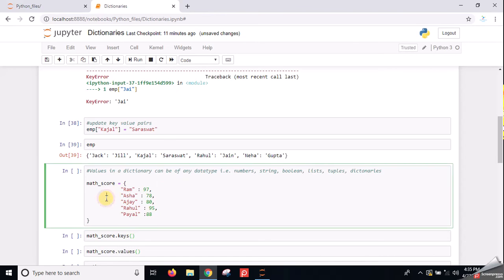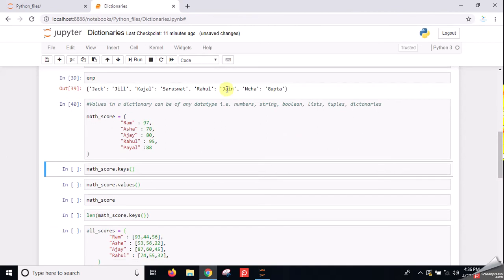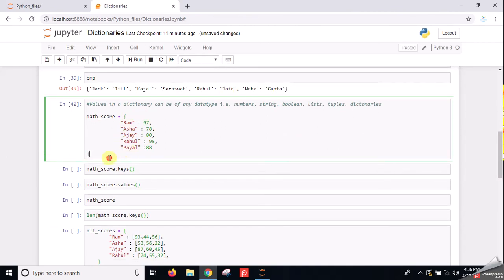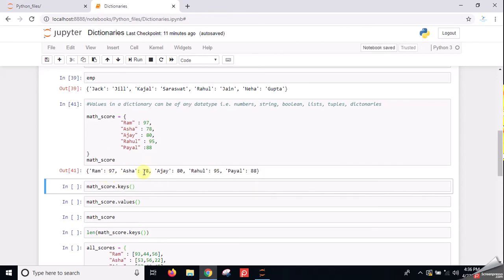Now I had defined the math scores of different students in a dictionary. I use names as the keys and their scores as the values in the dictionary. It is very simple. There are math scores of some class. Now I have to look at what the keys in my dictionary are. Suppose first I have to look at my dictionary, then I can simply type math score and it will give me the key value pairs in the dictionary.